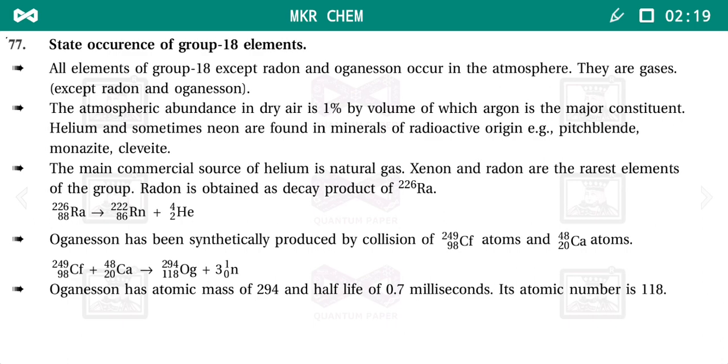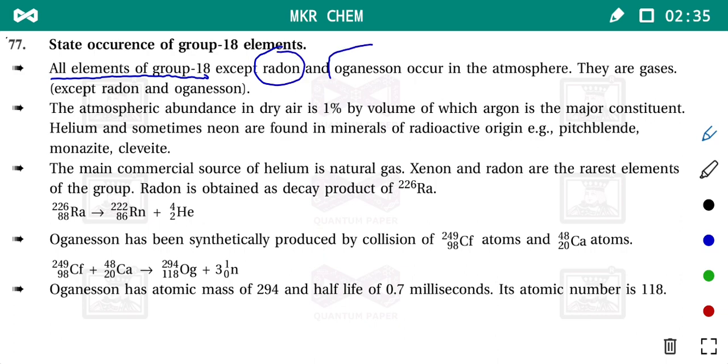Write down the question. State the occurrence of group number 18 elements. Let us start one by one. All elements of group number 18 except these two elements, radon and oganesson, they all occur in atmosphere. All are gases. Radon and oganesson are not gases.